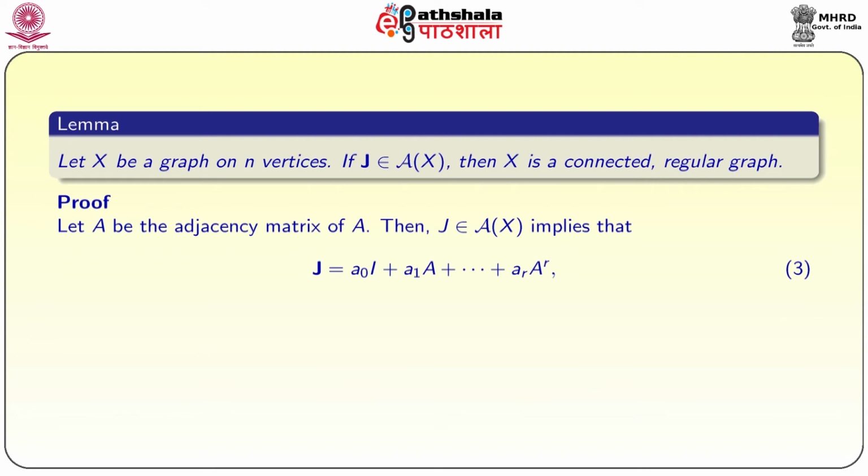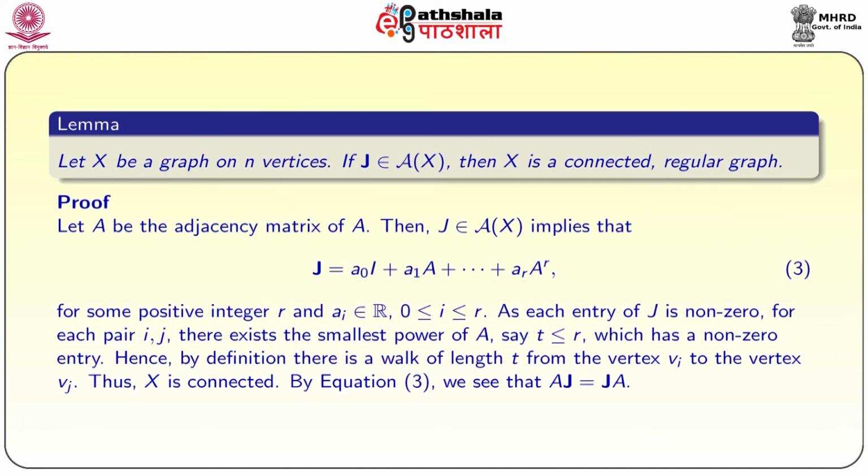Let A be the adjacency matrix of X. Then J belongs to the adjacency algebra of X implies that J is equal to a0 I plus a1 A and so on plus aR A power R, that is, bold J is a polynomial in A for some positive integer R, and ai belongs to the reals for 0 less than or equal to i less than or equal to R. As each entry of J is non-zero, for each pair ij there exists a smallest power of A, say t less than or equal to R, which has a non-zero entry.